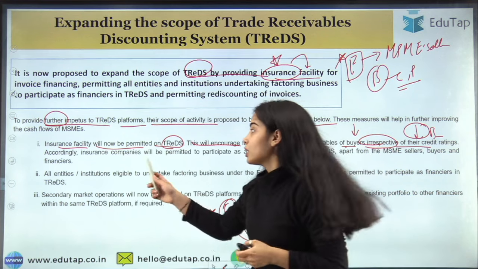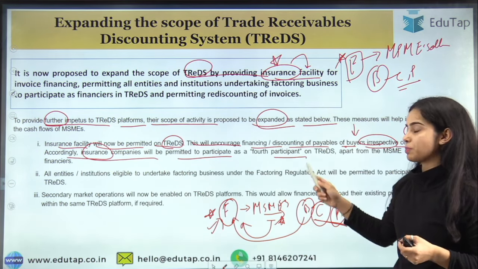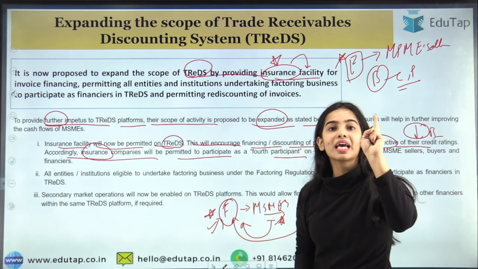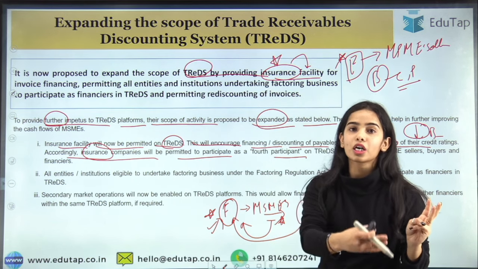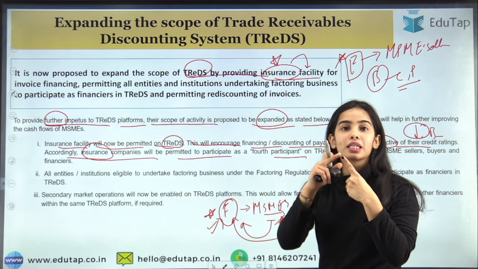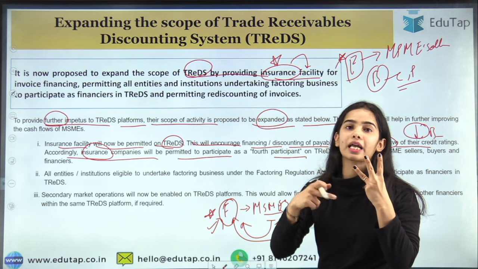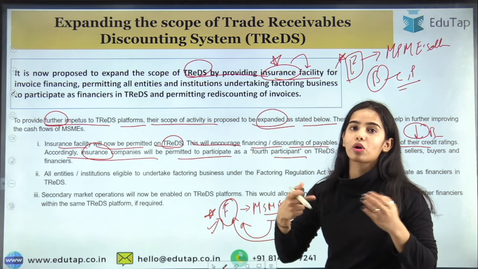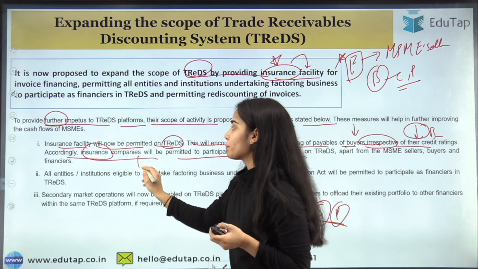Accordingly, insurance companies will be permitted to participate as a fourth participant. So right now there are three participants. The financiers are there, the seller, that is the MSME only, and the third is the buyer, that can be the corporate or the government buyer or public sector undertaking buyer. So the fourth participant now will be the insurance company. Remember this.